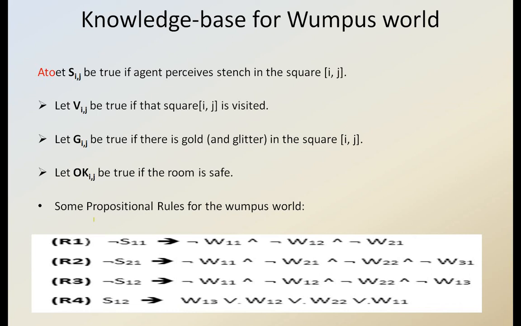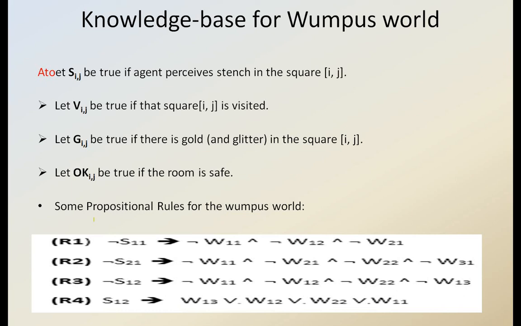Okay, so like that it builds its own rules based on the logical rules. It puts its step forward only if it is safe. If anything bad is coming, like a pit or stench, or if it perceives any kind of breeze, it directly concludes that it's not safe and it won't put its step forward. Okay, so the knowledge base agent will work on some set of Boolean or logical rules which are already stored in its knowledge base. This is also called the stored knowledge. Okay, and these rules can be represented as R1, R2, R3, R4.